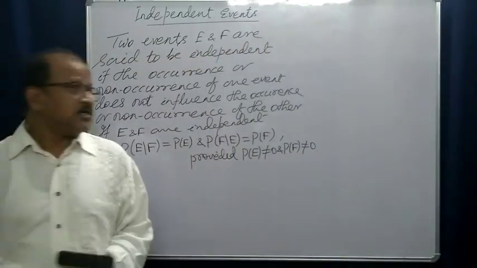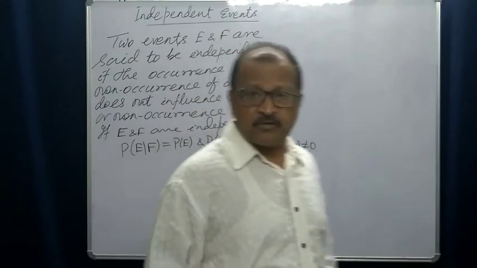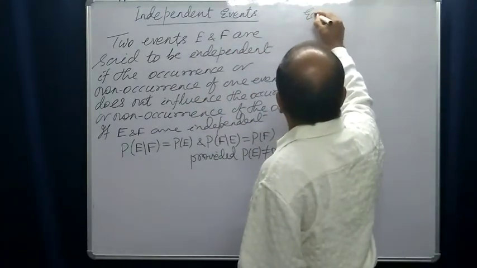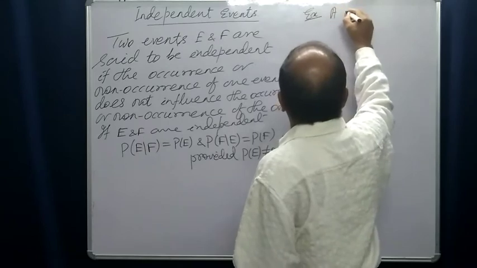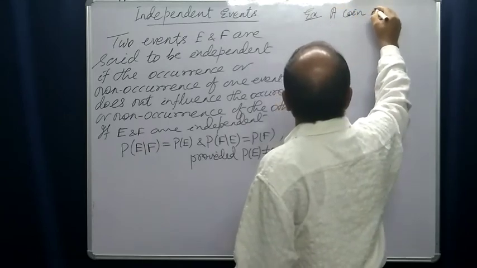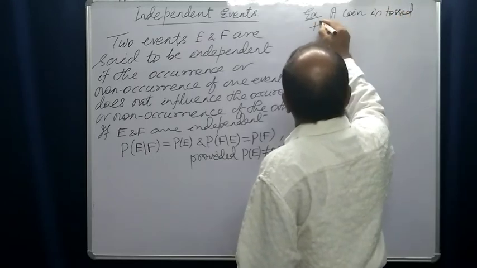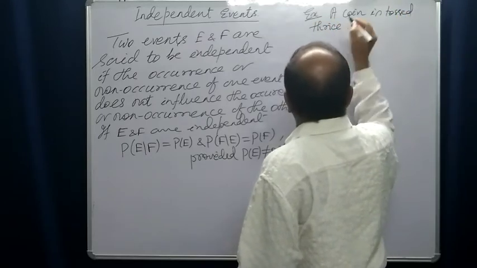Let us take an example. Suppose a coin is tossed thrice, 3 times.